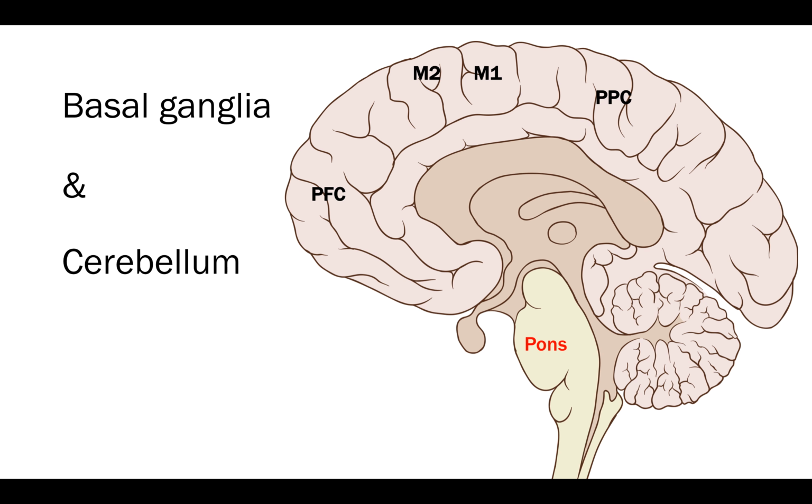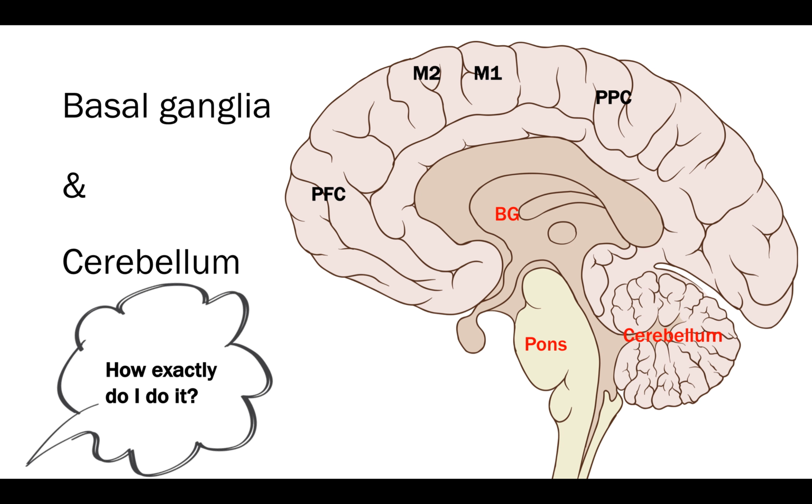There are also two key regulators of motor activity in the brain. The first is the basal ganglia, which regulates motor activity in M1 and M2. The second regulator is the cerebellum. M1 signals the cerebellum to request a motor plan, which the cerebellum stores. The cerebellum also detects and corrects any errors in the signal sent by M1.